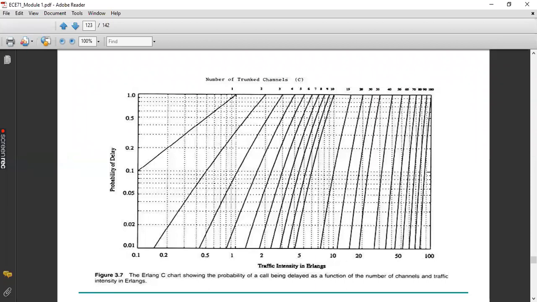Again, one table will be made available for you to get the precise value, because from the chart you won't be able to get the precise value. You will be getting only approximate values. But from the table, that can be taken accordingly and substituted in the given problem to find the answers. This is a speciality of the Erlang C chart.